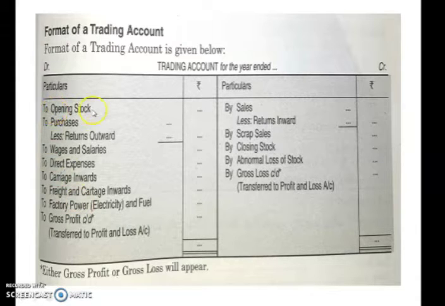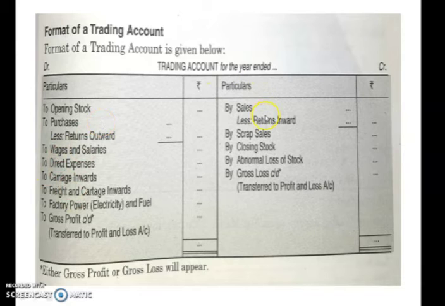One is opening stock, the other is purchases, from which we subtract the purchase return, and all sorts of direct expenses, the expenses directly related to the factory. Whatever cost is incurred for the purpose of production, those are the direct costs. So that will be on the debit side of trading account.